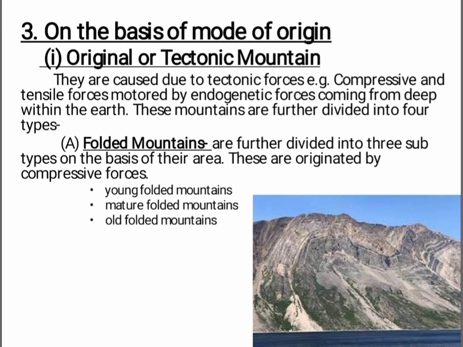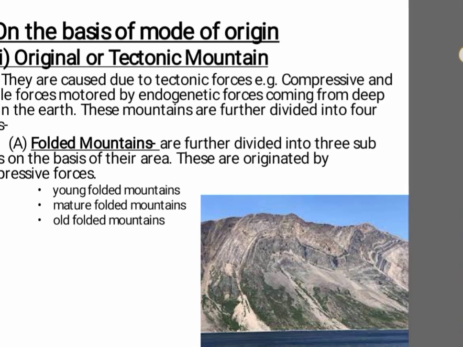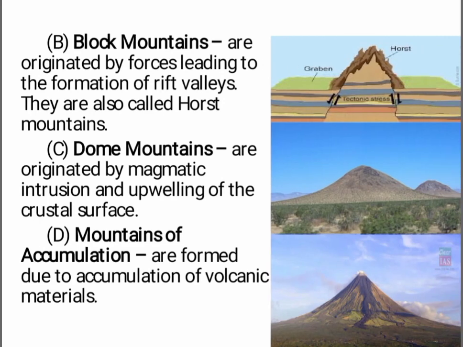The first is folded mountain. Folded mountains are originated by compressive forces. They are further divided into three subtypes on the basis of their age: young folded mountain, mature folded mountain and old folded mountain. The next is block mountain. The block mountains are originated by forces leading to the formation of rift valley. They are also called horst mountain.